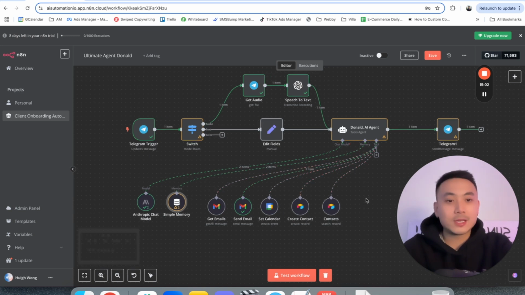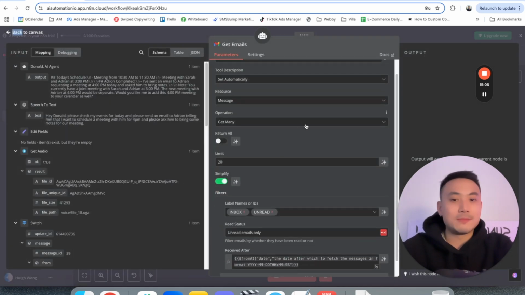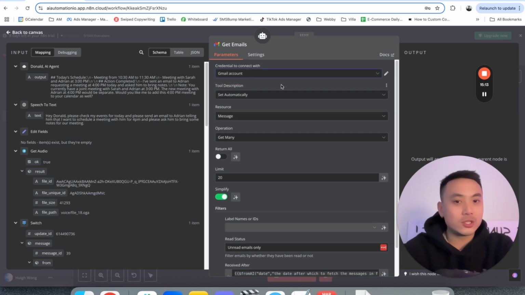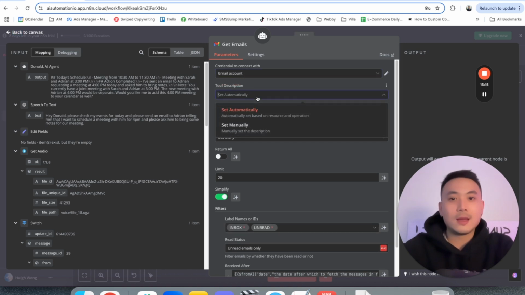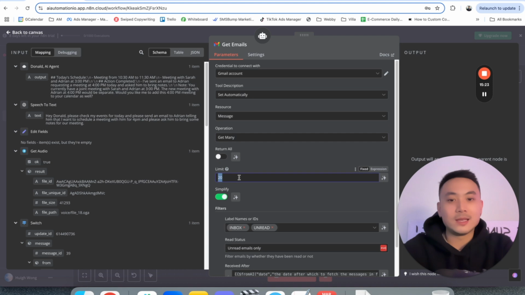All right, so now let's take a look at some tools. So we have a get email tool, which enables the AI to look at our emails and get as many emails as we want. So we're going to go over to Gmail account, a link to Gmail account, which is pretty easy to do. Click on set automatically. Then we're going to go for resource, click on message. And for operation, we're going to click on get many, and we can get at least 20 emails. It's usually set at 50, but I'm just going to click on 20 here just so that it doesn't run through the data credits.